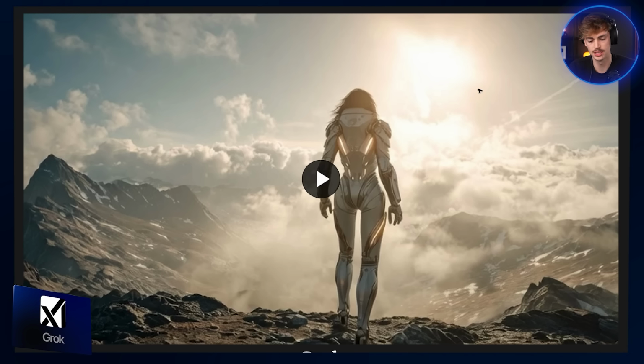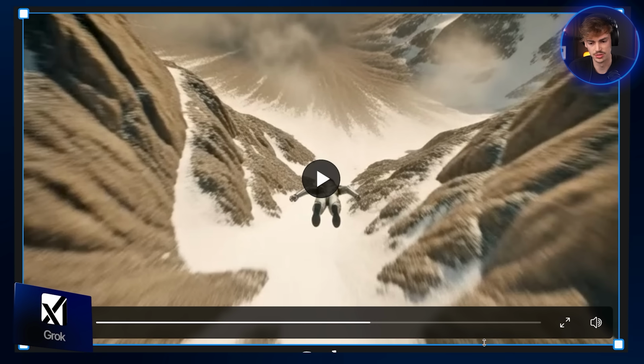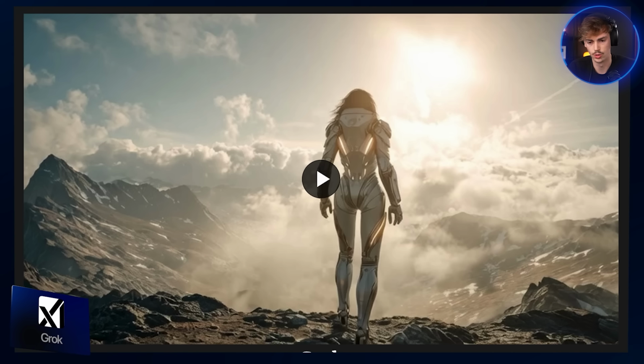I mean, that was good. I like that. And the thing here now, because I put in an image in Grok, we're actually getting the same aspect ratio as my image. So for a free tool, this is really good. I just don't like the resolution on this. It feels like super low quality. Okay, let's move on to Kling 2.6.